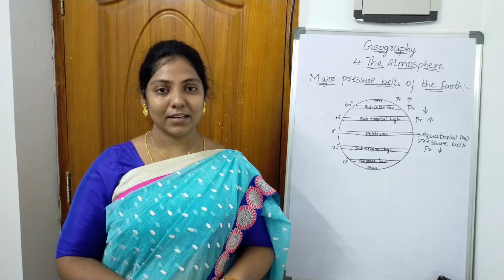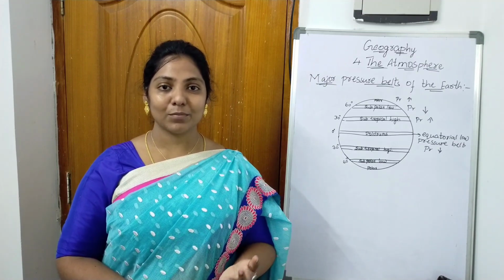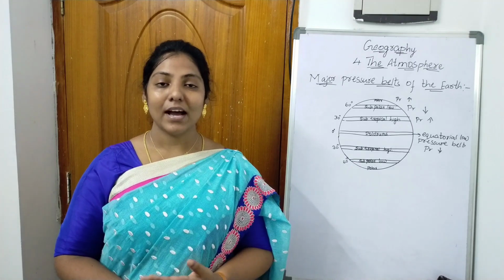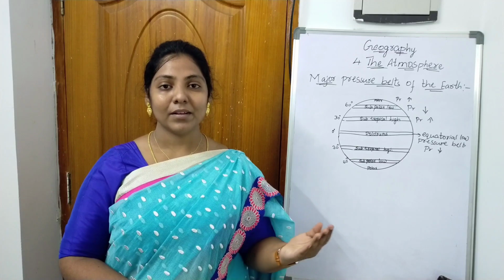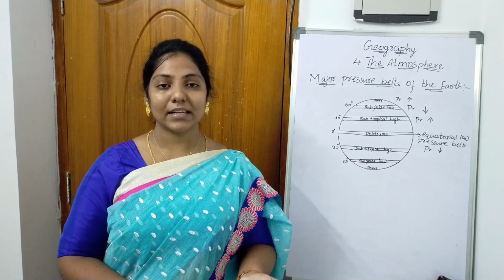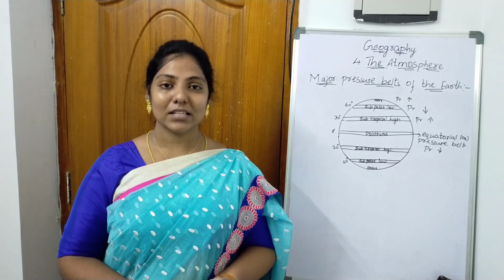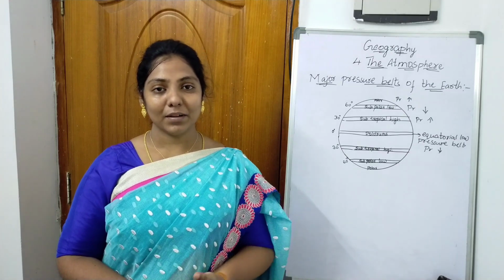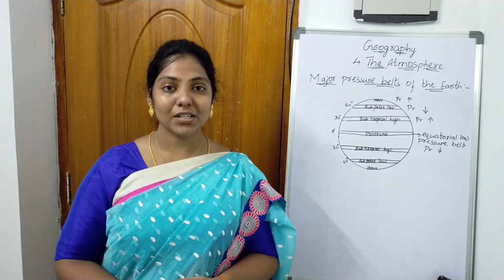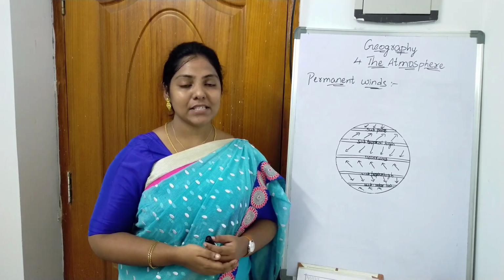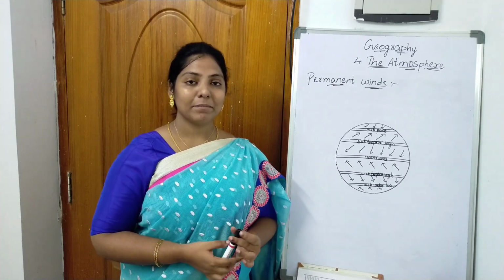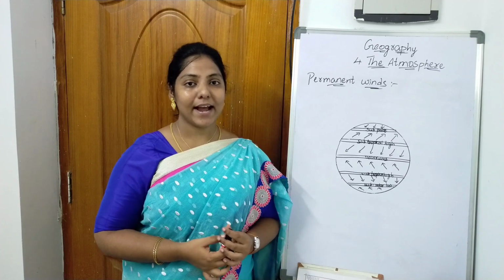And we can say that wind is moving from one direction to other direction. Like if the air is moving from north to east, that kind of wind is known as northeast wind. So we can name the wind depending upon the direction it moves. Depending upon the nature of winds, winds are classified into three types: permanent wind, periodic wind and local wind.